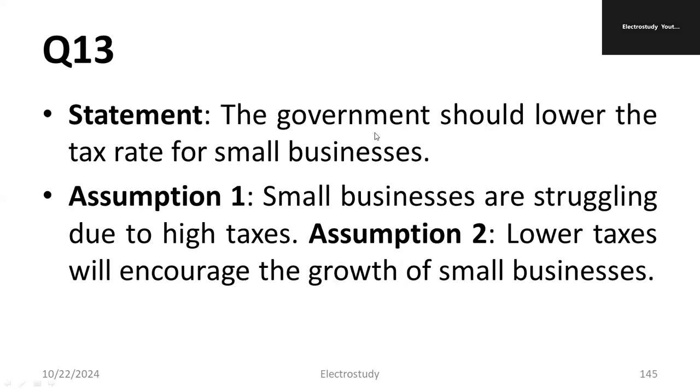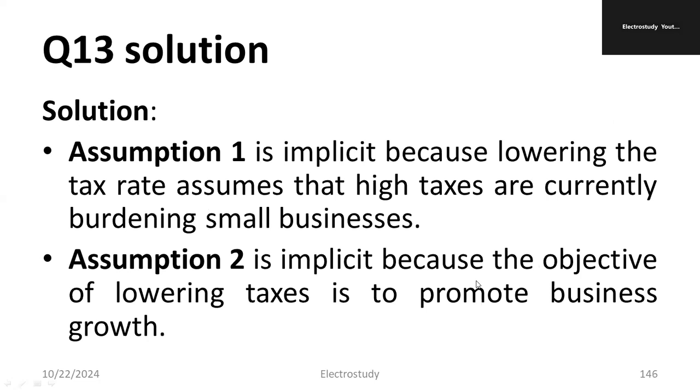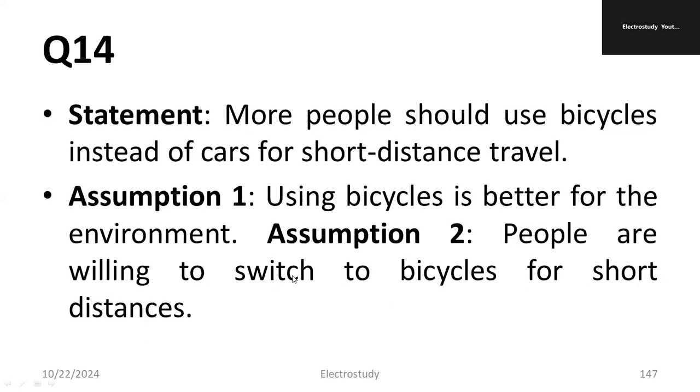Then the government should lower the tax rate for small business. Small businesses are struggling due to high taxes. That we cannot say. Assumption number two, lower taxes will encourage the growth of small business. So of course, we can say both the statements are implicit, because lowering the tax rate assumes that high taxes are currently burdening small business. Assumption number two is implicit because the objective of lowering taxes is to promote business growth.